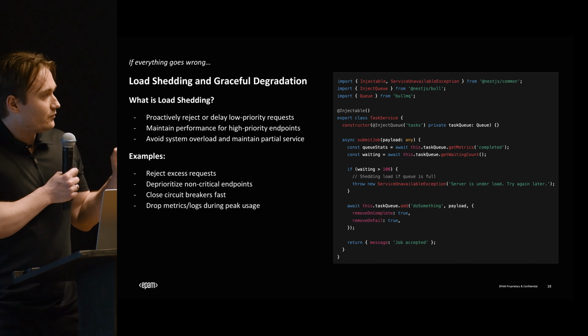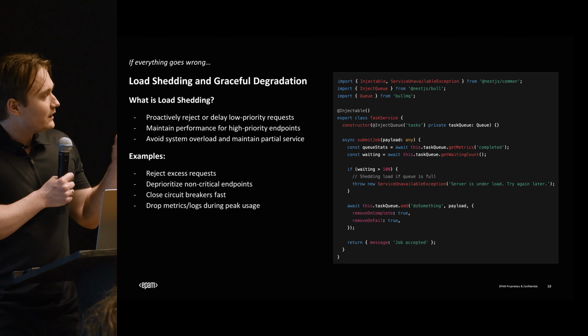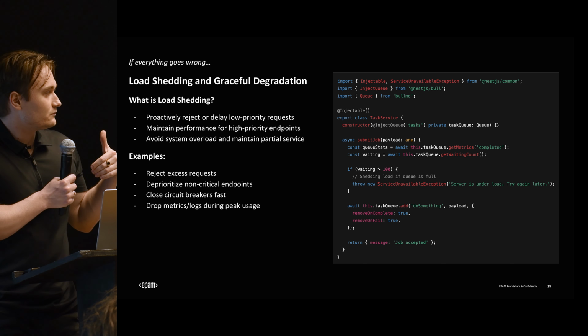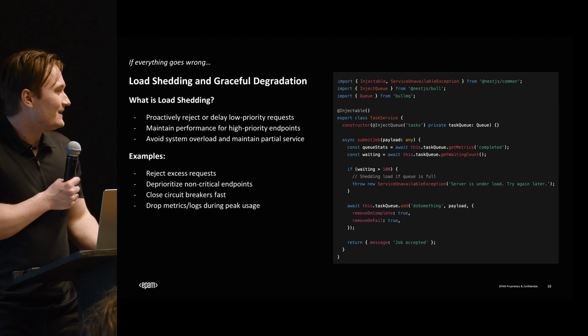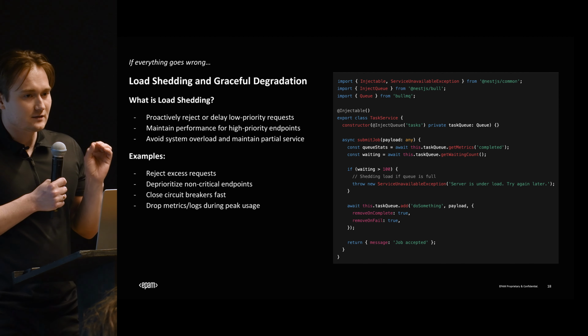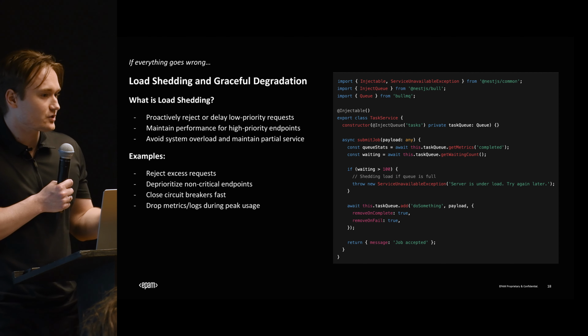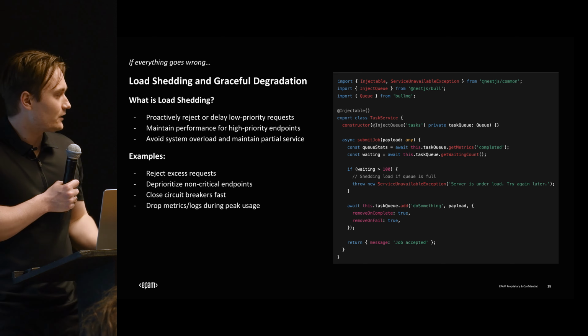We have circuit breakers. We have different things that normalize those parts of the system. And we wait for them to, hopefully, come back online again. This way we avoid the whole system overloading. We maintain at least the core parts of the service. We make sure they run. We make sure the application functions in a very intense high-load environment.